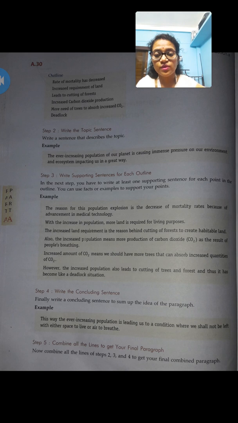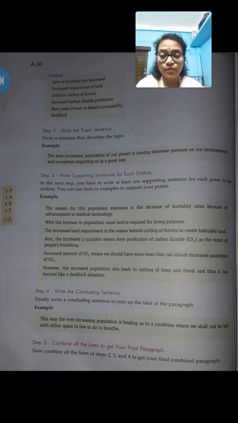Then the fourth step is to write the concluding section. When you write something in the form of a paragraph, the first part always gives the introduction, the middle part gives the information about the topic, and the last section is always the conclusion. If the conclusion is not there, your paragraph will have no meaning. So write the concluding sentence. How you want to conclude your paragraph, how you want to wind up your content, please write that down.